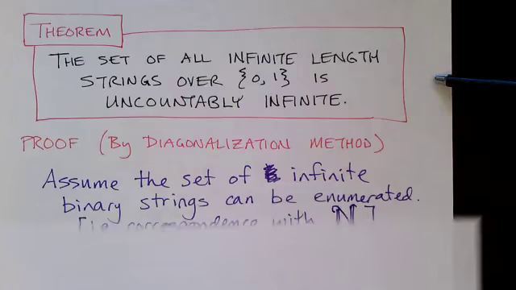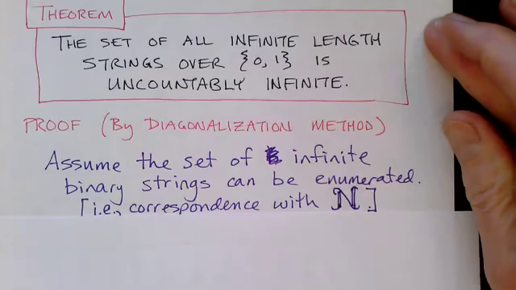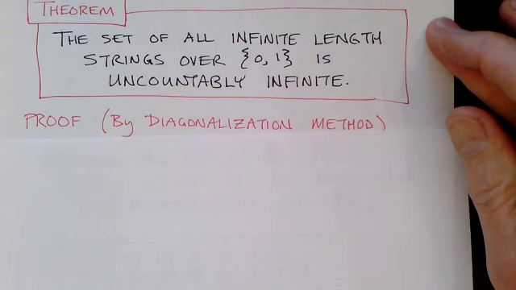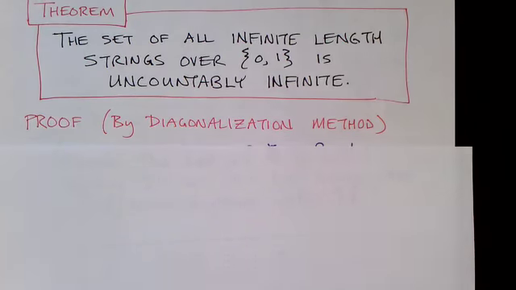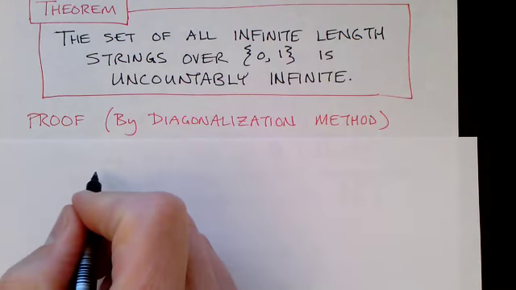And we can prove that in a similar way to proving that there are an uncountably infinite number of irrational numbers. After all, you can consider an infinite length string of zeros and ones to be a fraction, or a number, between 0 and 1.